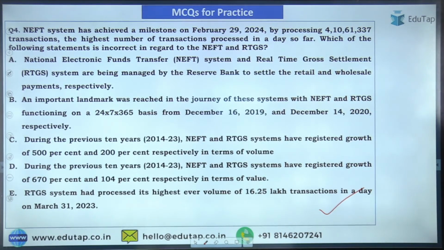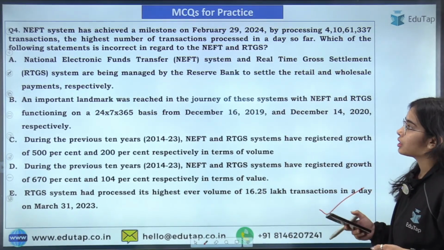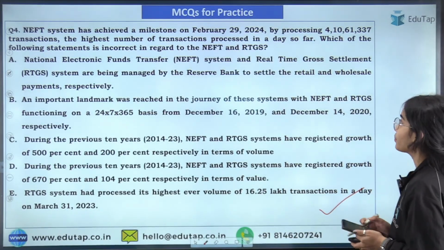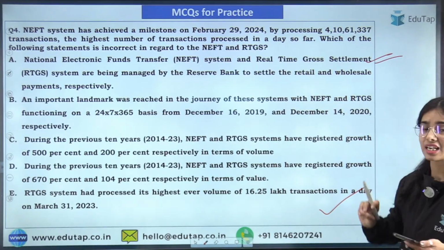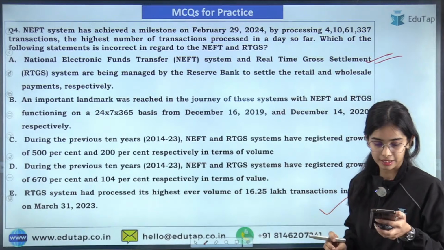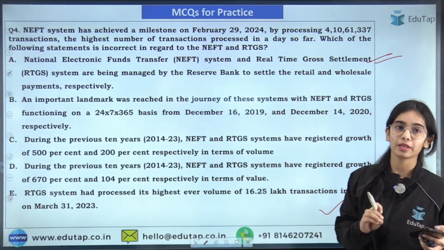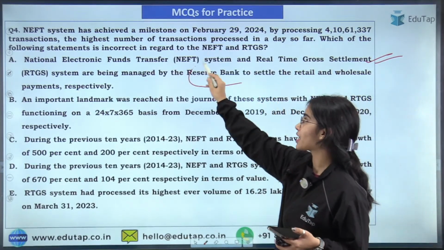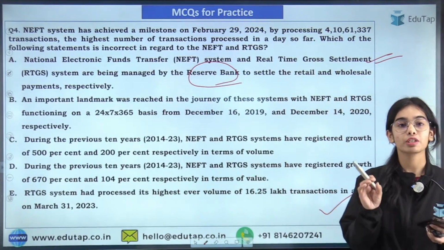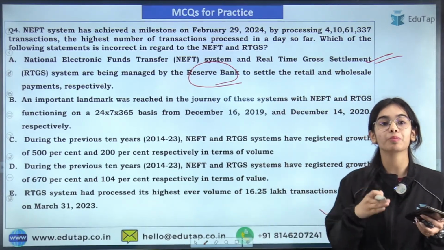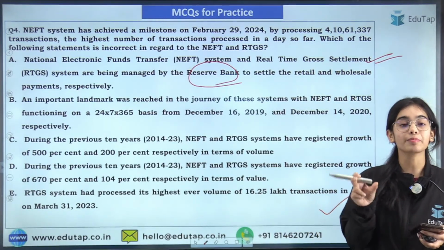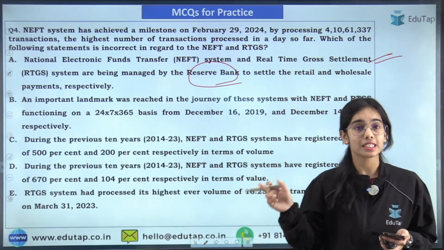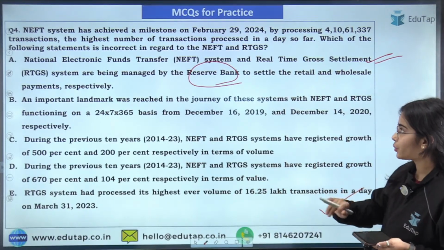Okay, so the National Electronic Fund Transfer system and the Real-Time Gross Settlement are being managed by the Reserve Bank. Is it correct? Are they managed by the NPCI or by the Reserve Bank of India? Remember that NEFT and RTGS are managed by the Reserve Bank of India. IMPS is the system that is managed by the NPCI. Okay, so that is the clarity that you need.